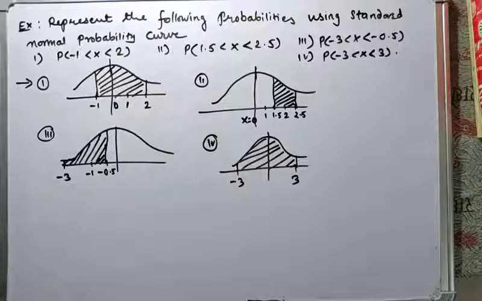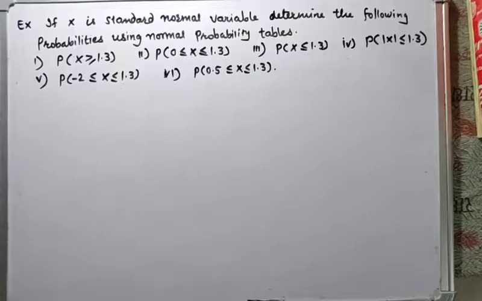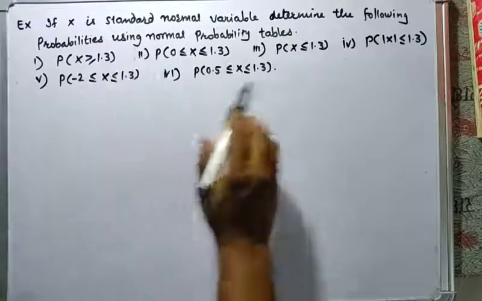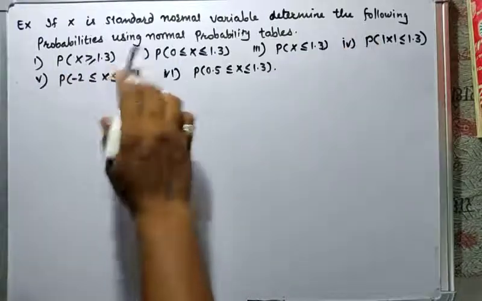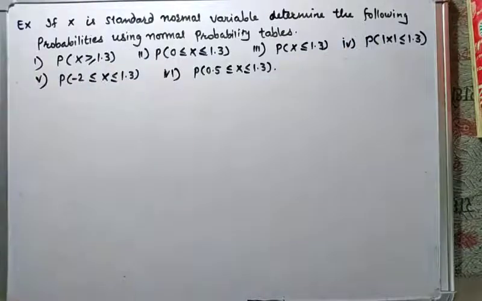So these are the curves. Now let's see another example. X is a standard normal variable. Determine the following probabilities using normal probability tables.